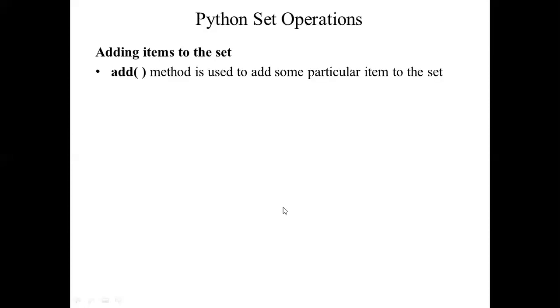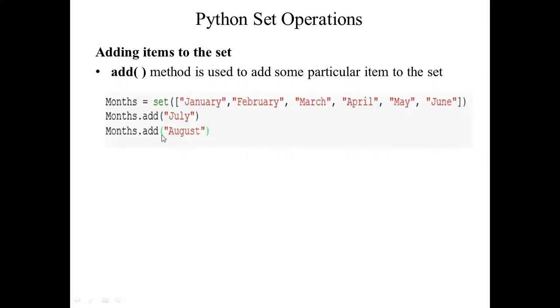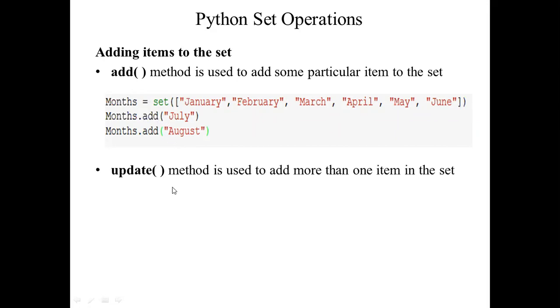Now, these are all the different kinds of operations that you can perform with the set. Add method, just now we have seen. Initially, we are taking the sets like this. And after that, I am adding two values by using the add method. By using the add method, you can add elements to the set.